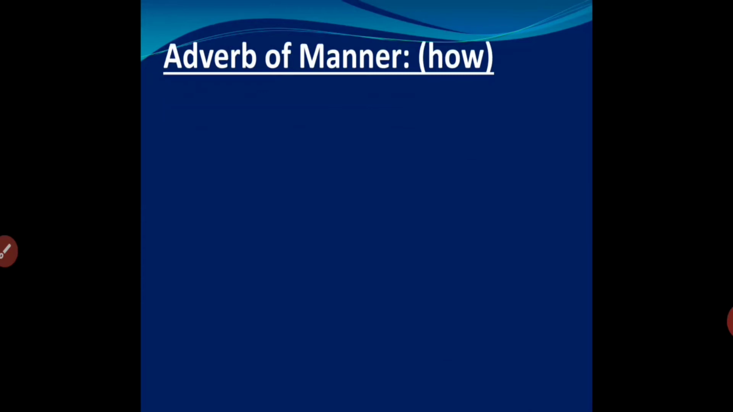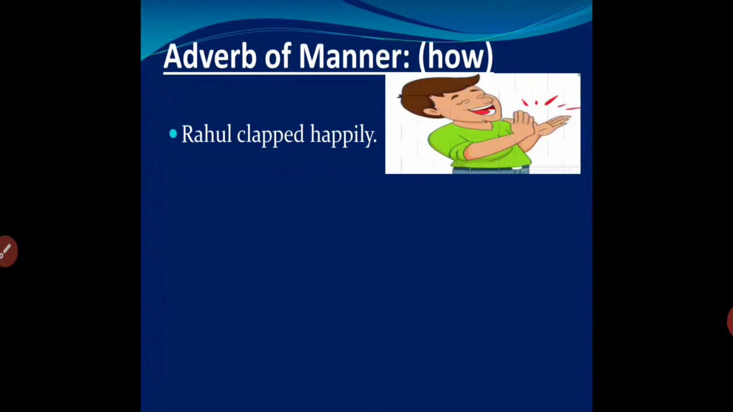So here we have adverb of manner. Adverb of manner means how. Just understand how the action is performed. We have to find out the answer of how. The first one is Rahul clapped happily. How did Rahul clap? He clapped happily. So happily will be your adverb of manner.